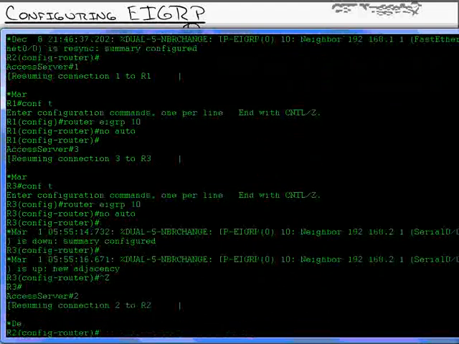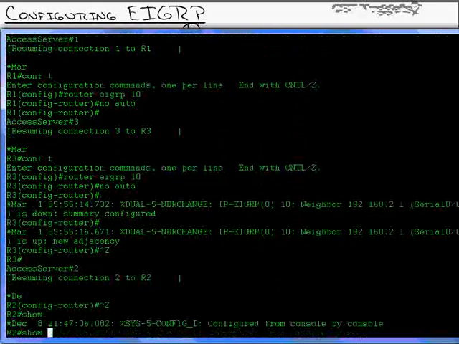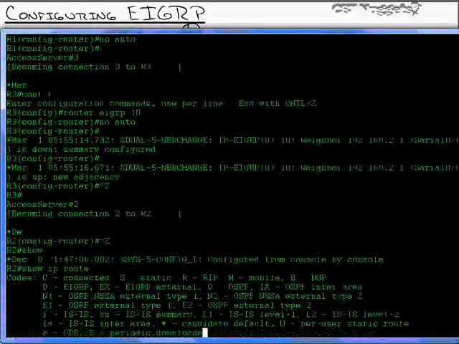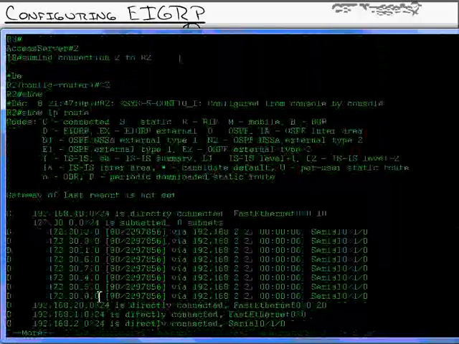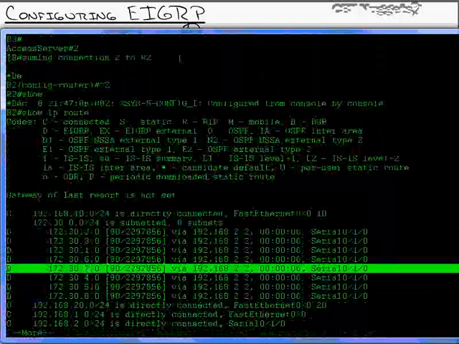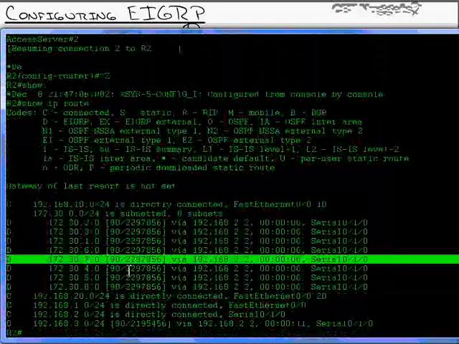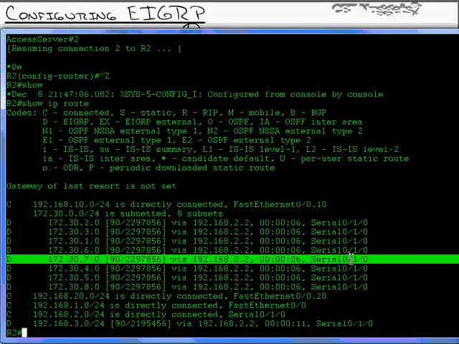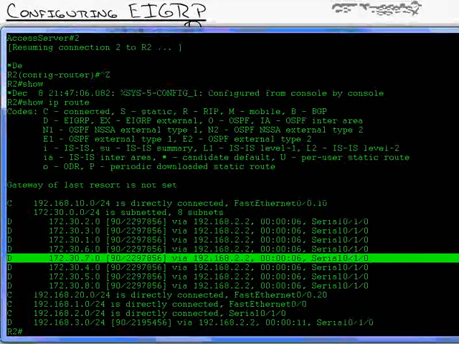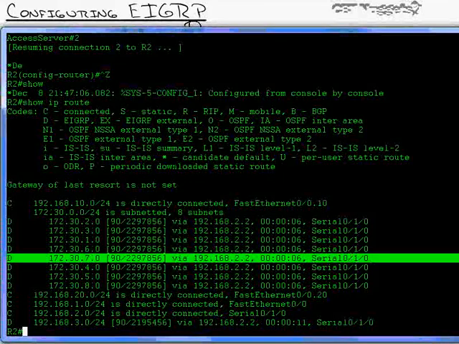And now look what happens. I go over to router 2 and I see, when I do a show IP route, that I am now getting all the more specific routing information from that router. It does not auto-summarize that into a /16 block. That's good. Now let me go back and show you how I can inject a manual summary route.